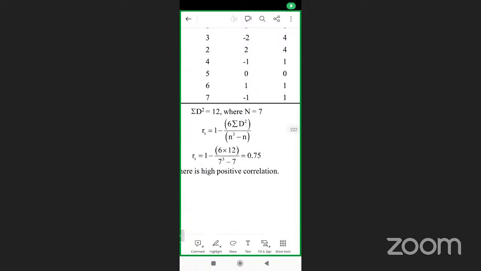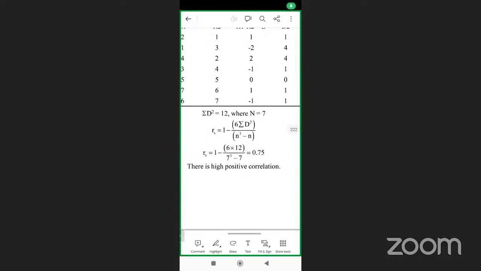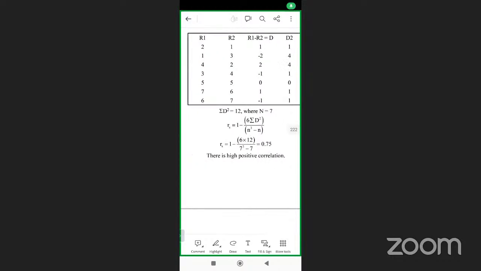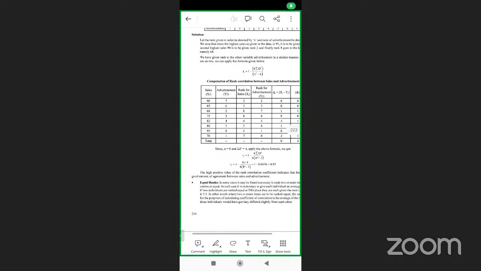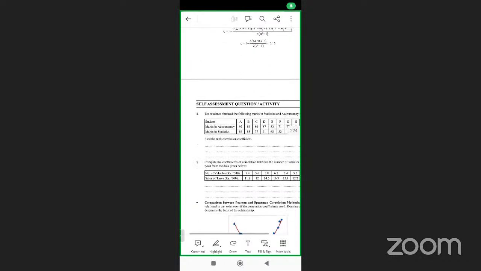Now see the value of Rs. I am not explaining how to get the formula; by looking at it you will understand. Now I'm talking about the interpretation. What is the meaning of it? Rs is 0.75. That means high positive correlation. That means Meena's ranking and Rekha's ranking of the lipstick prices are mostly the same, right? And in the same way, there are some other examples here as well.